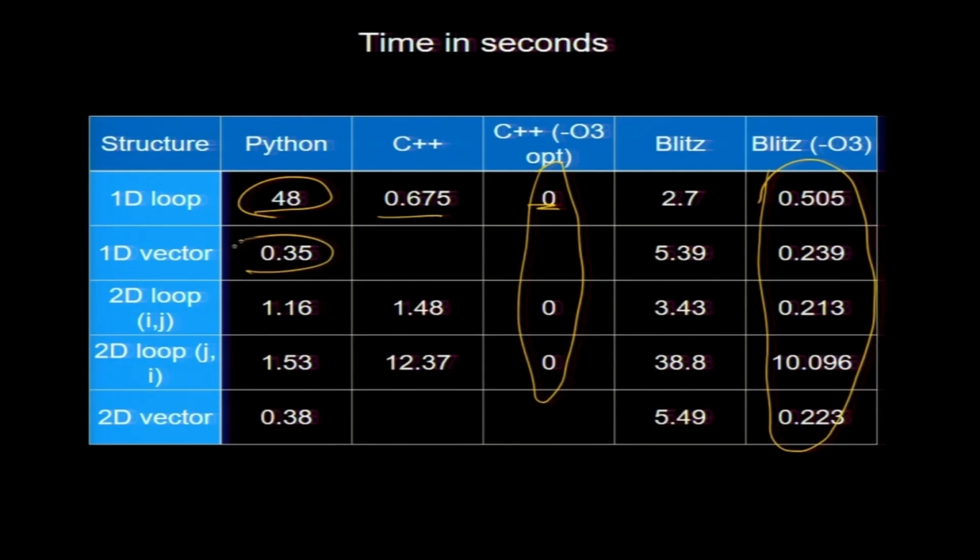The 1D vector is quite fast, 0.35, which is comparable to Blitz. Unfortunately, we cannot do vector operations in C++ without the vector package. For the 2D loop with O3 it is 0, but Python takes around 1.16 seconds. And Blitz is not doing well, I mean 0.213.